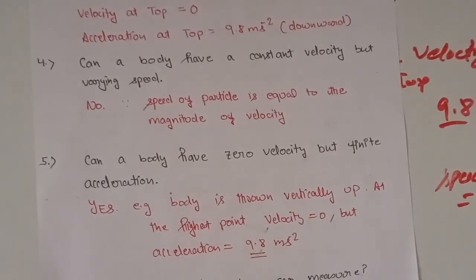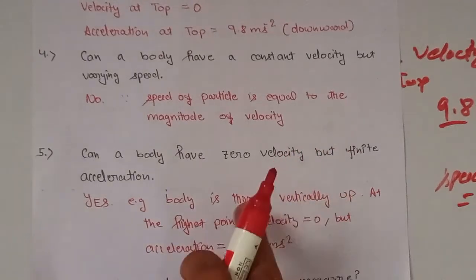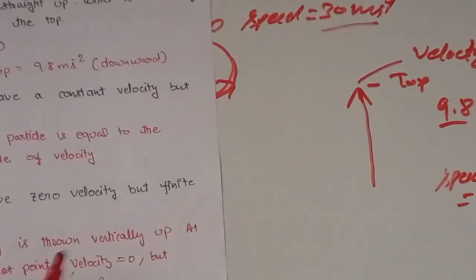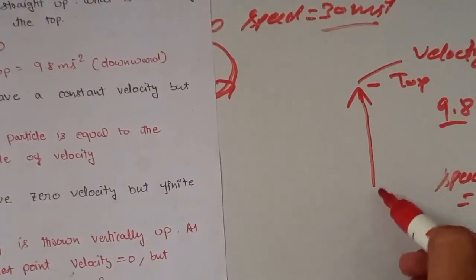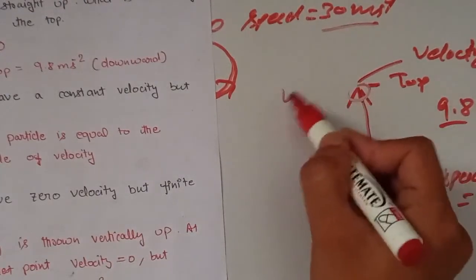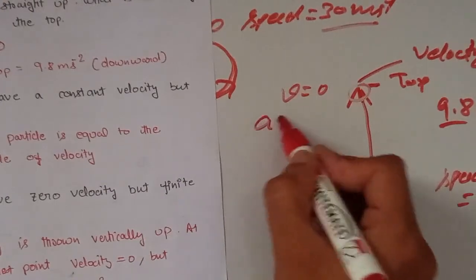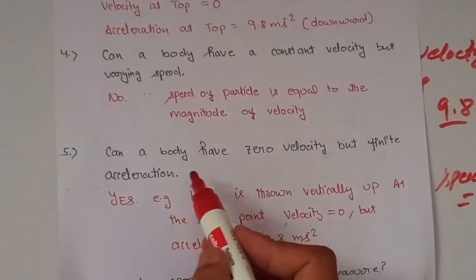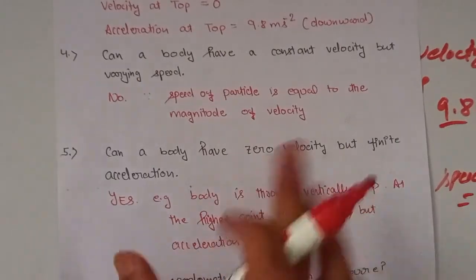Yes, a body can have zero velocity but nonzero acceleration. For example, when an object is thrown upward, at the top the velocity is 0, but the acceleration due to gravity is 9.8 meter per second square.